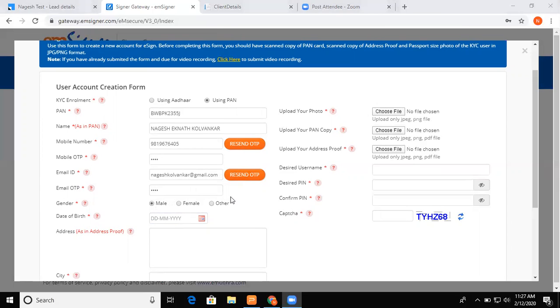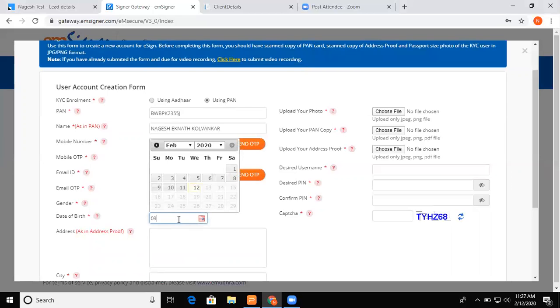So why are there two OTPs? First of all, to verify the mobile number separately and to verify the email ID separately. Okay, I'm going to the next step, gender male. Now this is a very important part. Many people have a habit of entering the date of birth by typing it. Don't do this, not at all. Select the calendar available here. Select from the drop down. So my date of birth is 87.